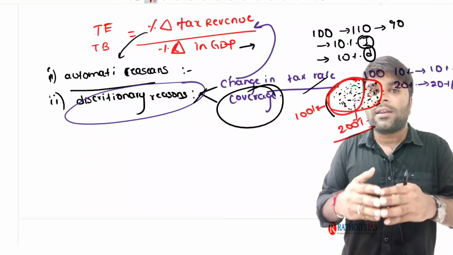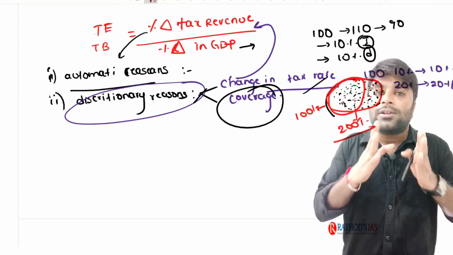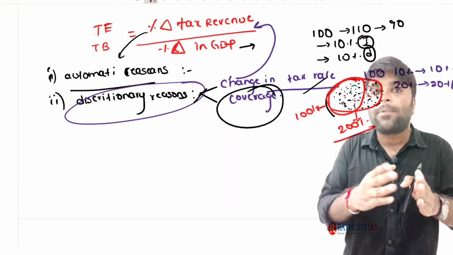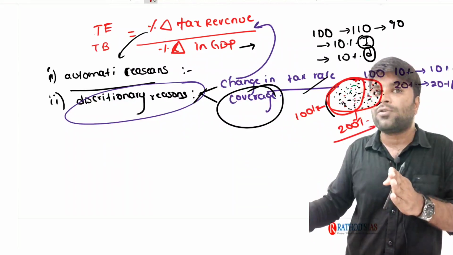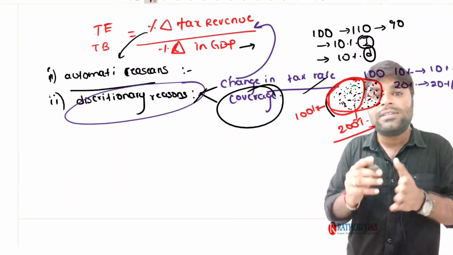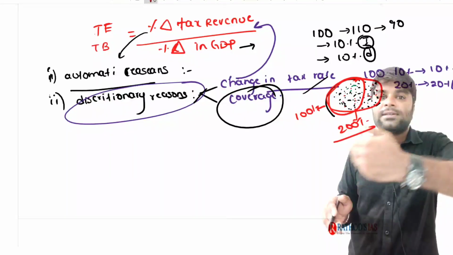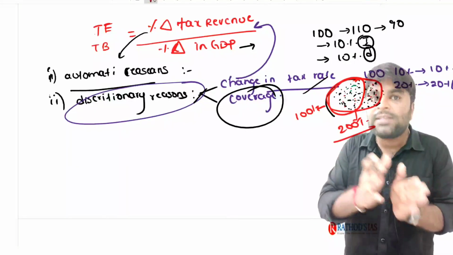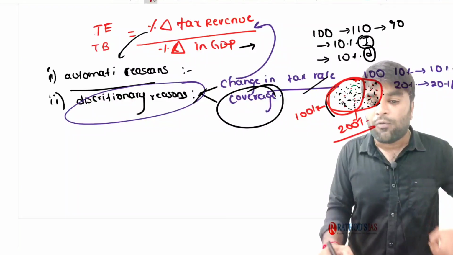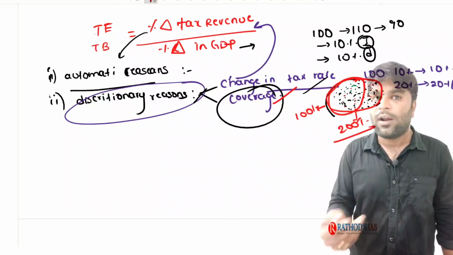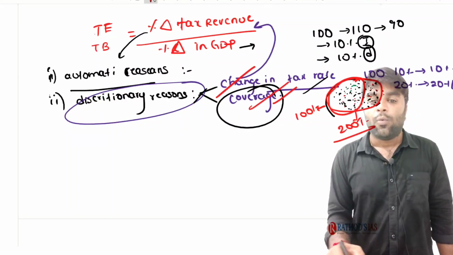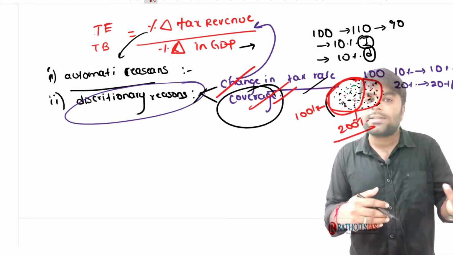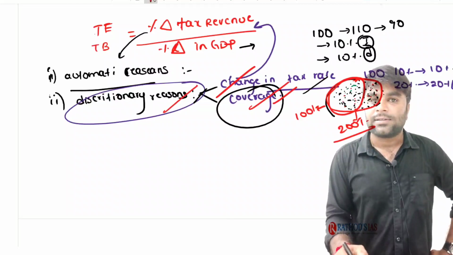Now tomorrow all of a sudden, in order to encourage students, taxes on the students' laptops might be exempted by the government. So automatically the tax revenue coming from the students' laptops will be decreased. So either by bringing some tax bases into the ambit of taxation or by removing some tax bases from the ambit of taxation, we can have the change in coverage. We call it change in coverage. So due to this change in tax rates and change in coverage, the tax revenue either gets increased or decreased. This is called discretionary changes.